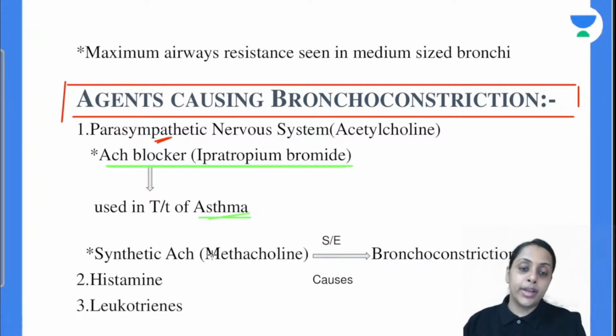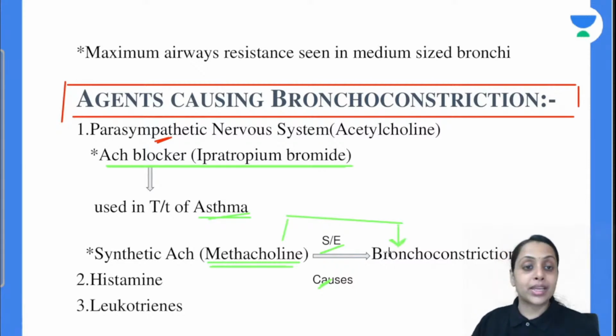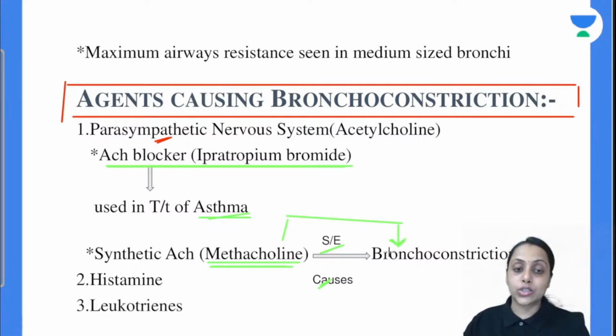If we talk about synthetic acetylcholine like methacholine, then what is the most common side effect we will find here? Bronchoconstriction, because it is going to act like acetylcholine, and what will acetylcholine do? Acetylcholine is going to cause bronchoconstriction. Is this clear? Next is the histamine.